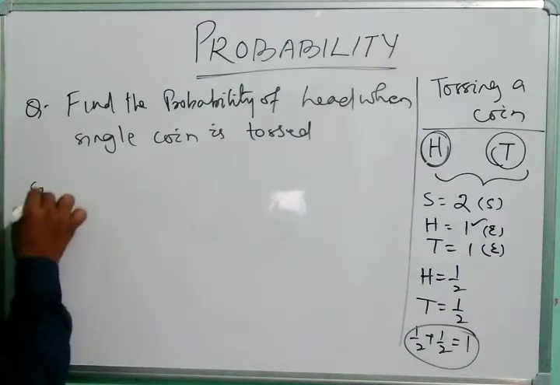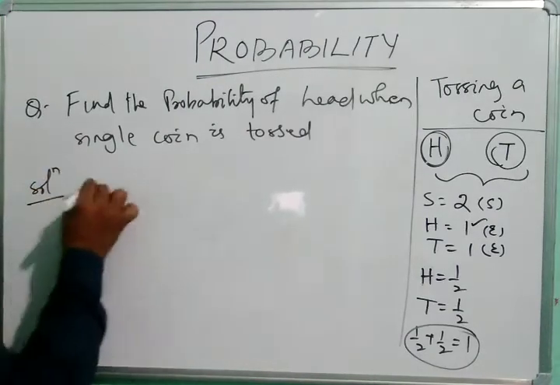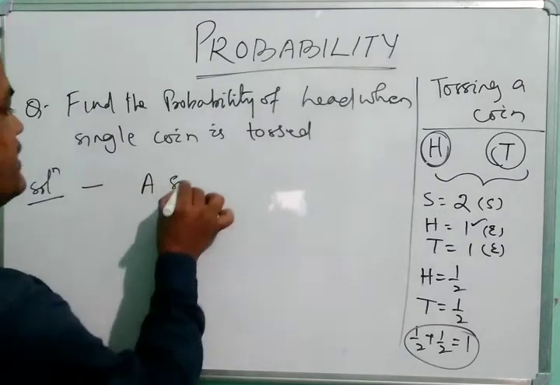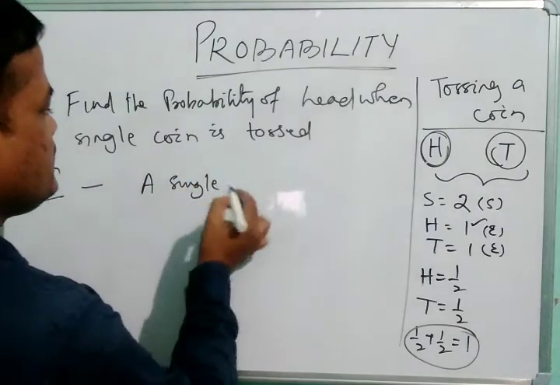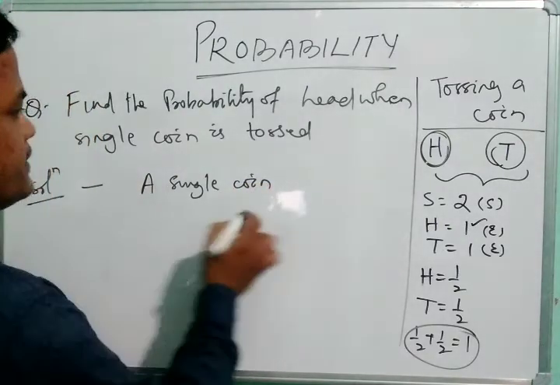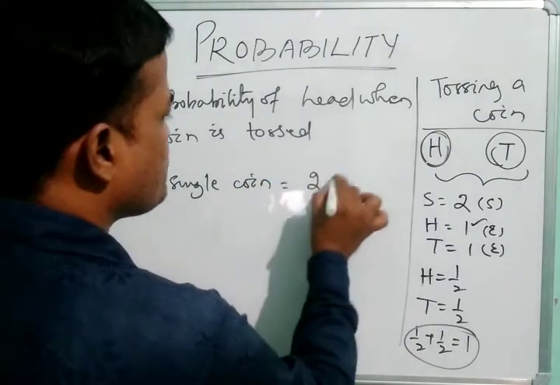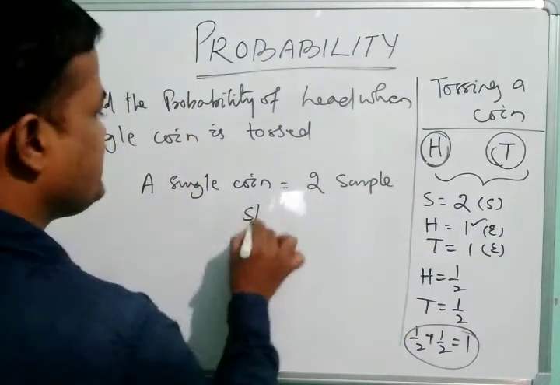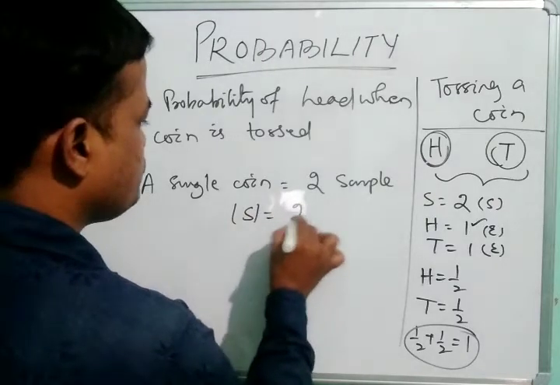Let us do the solution. We know that when a single coin is tossed, there are 2 sample spaces, that is, S is equal to 2.